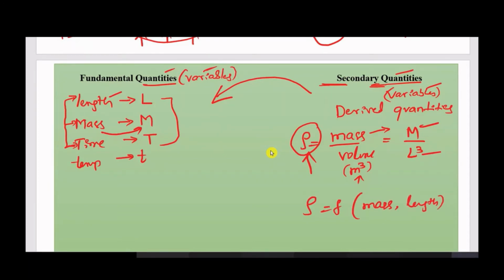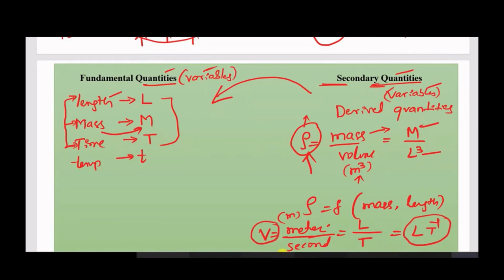It does not depend on time, no problem. Maybe there is another equation you consider that depends upon time. For example, velocity. V is equal to meter per second, or distance traveled per unit time is called velocity. Meter is the unit of length, you write L. This is the dimension of the meter. Okay. Second is related to time. If I ask you to write the unit of meter, it is only m. If I ask you to write the dimension of meter, it is L. So L by T, this is also the dimension of velocity.